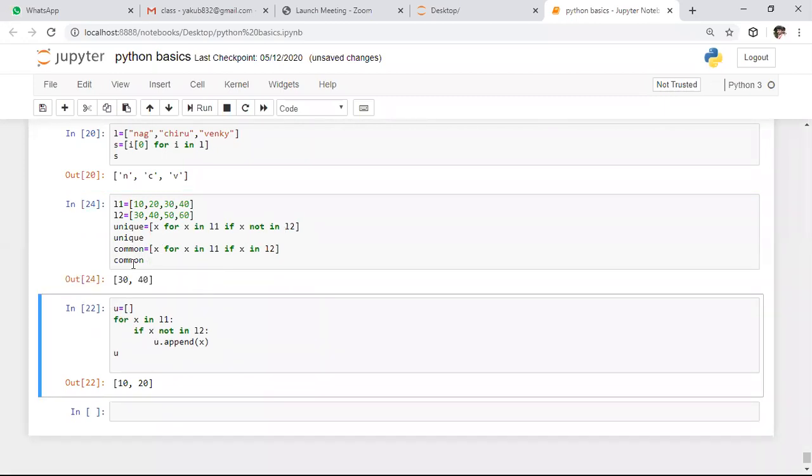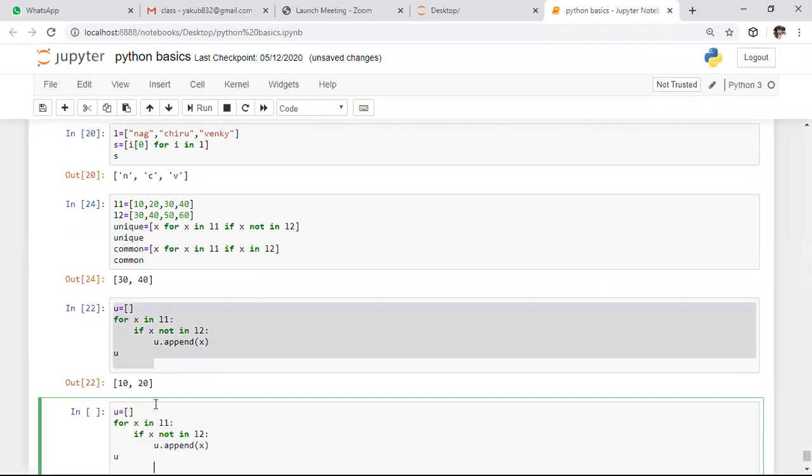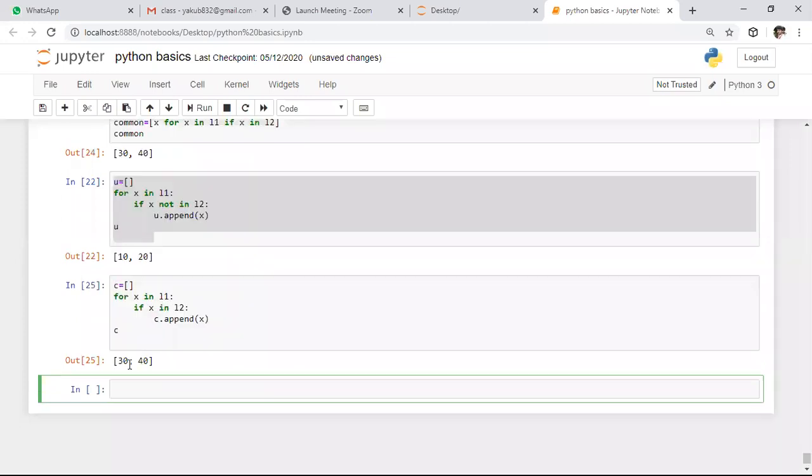If you do this using the basic traditional program, I'm copy pasting the same thing. Why? Because the logic will be the same for both. Whereas here, in place of not in, we need to replace this not in with the in operator. And here I'm modifying the list name. Here I'm keeping the name as C. After this, I'm keeping C dot append. And I want to observe the output which is present in C.